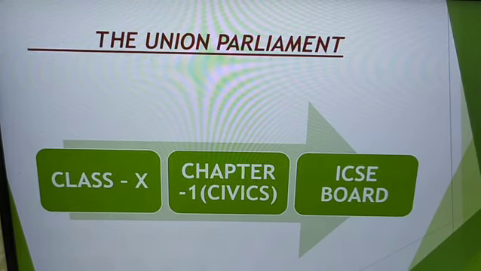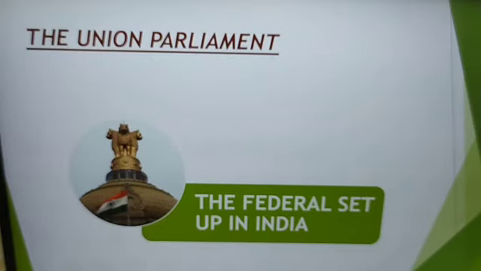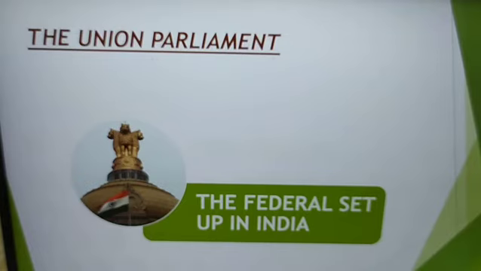Yes, now to start with, we are talking about the Union Parliament. So in your book, the first thing that is written is what is Parliament. Now Parliament is, as we all know, a law-making body. But is it that much? No, definitely not. Parliament is not only a law-making body, it also decides the nation's finance and how the country will run. It is concerned about citizen security and living condition.